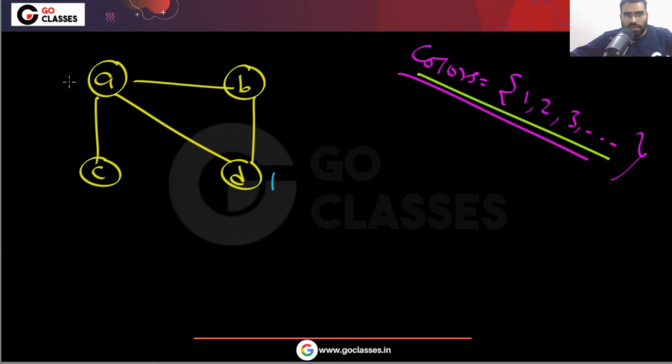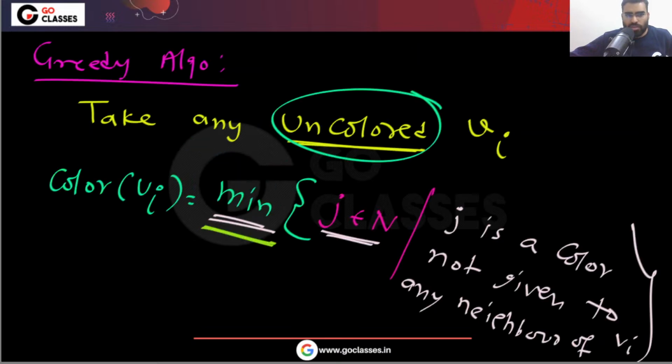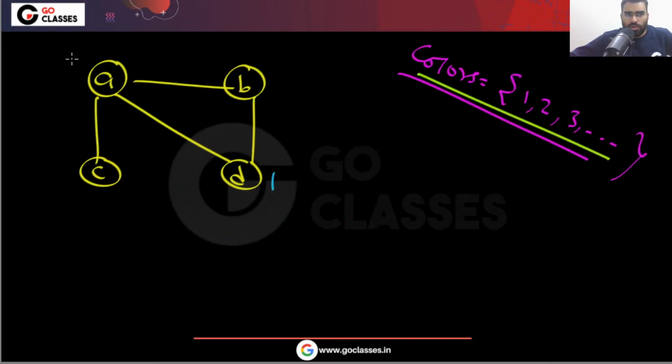Then take this vertex. To this vertex you can give the minimum possible color, but you can notice you cannot give 1 because that is given to its neighbor. So give the minimum available color. This 1 is not available, because D is a neighbor of A. You cannot give the same color to neighbor vertices. The question is simply saying: give the minimum color which is not given to any of the neighbors. So to this vertex you can give the minimum color that is available, that is 2.